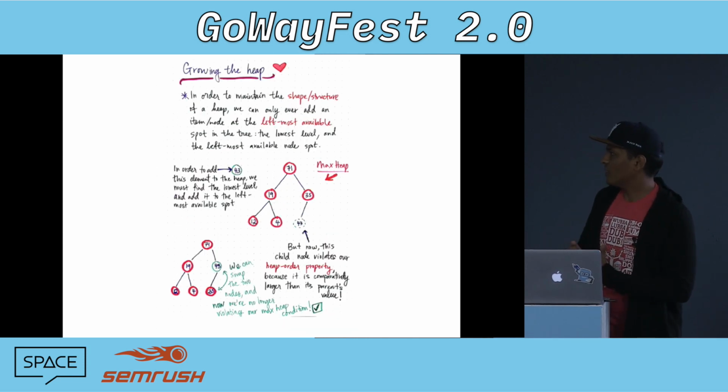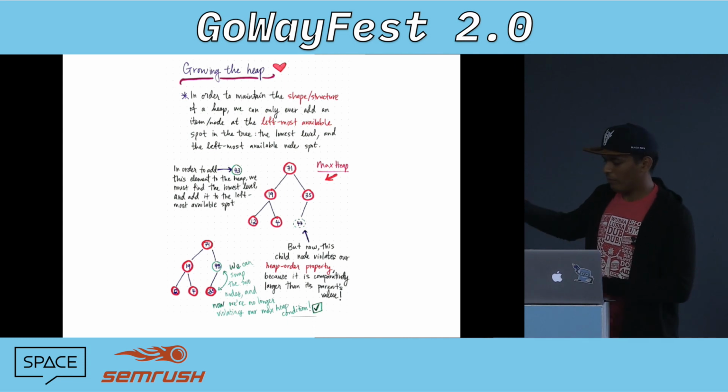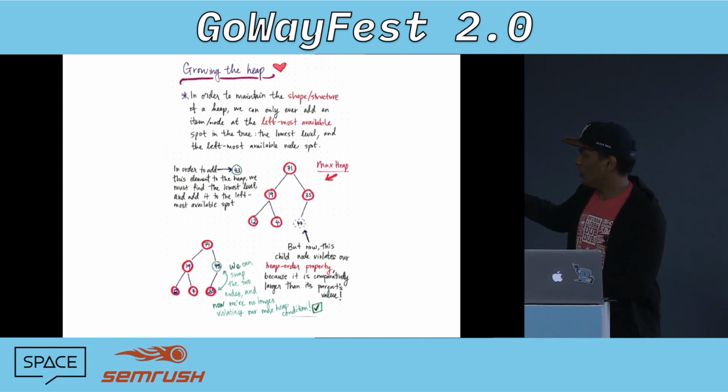And in order to do that, you have to do it inductively. What I mean by that is, by default, let's say you have an individual node. Let's say you have just 71 alone. Any individual node in itself can be called a heap. That's the base case. And if you add things to that base case, you can inductively build a whole structure from it, and that is the way you can inductively make a heap.